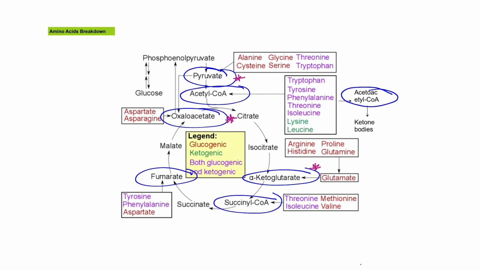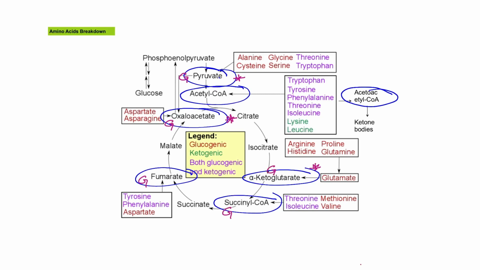In amino acid catabolism, we can categorize all the amino acids into 2 groups depending on the fate of the end product. They can either be glucogenic or ketogenic amino acids. What does it mean by glucogenic amino acid? A glucogenic amino acid is an amino acid whose carbon skeleton is degraded to any of 5 degradation metabolites: pyruvate, oxaloacetate, fumarate, succinyl-CoA, or alpha-ketoglutarate.